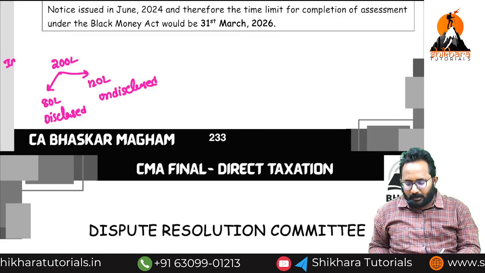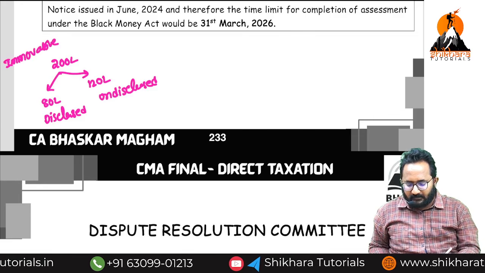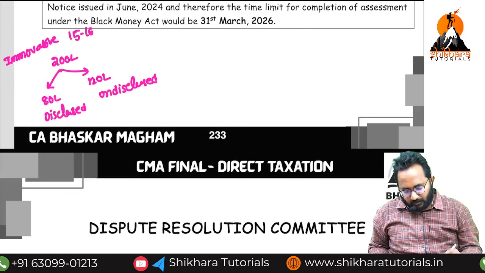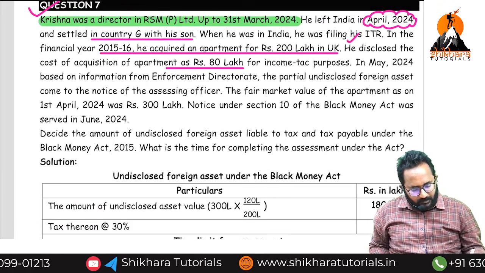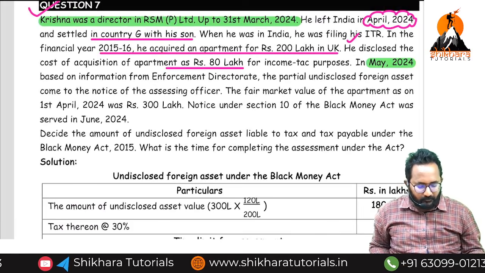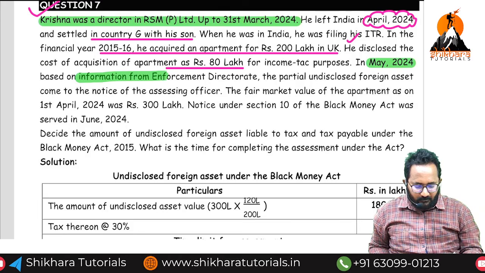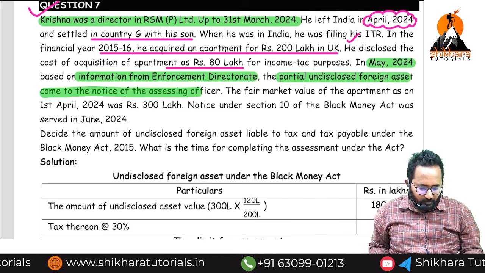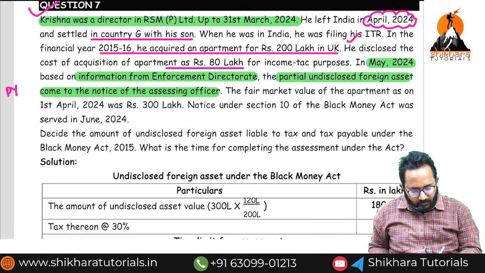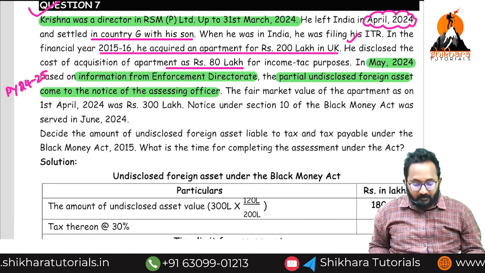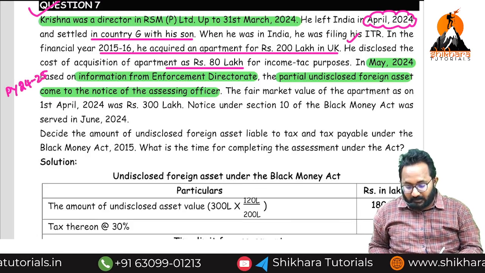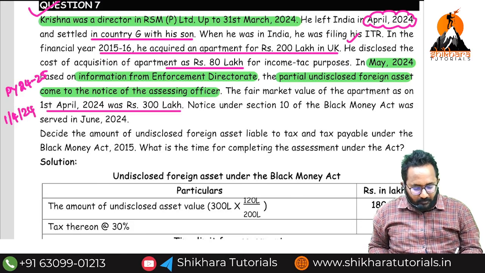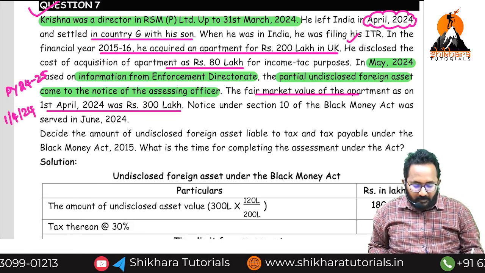Immovable property or movable property? Immovable. In which year did he purchase it? 2015-16. In May 2024, information from the Enforcement Directorate: partial undisclosed foreign asset comes to the notice of the assessing officer. In which year does it come to the notice? 2024-25, which comes to the notice on the first day of the previous year, that means 2024. Fair market value is given as how much? 300 lakh.